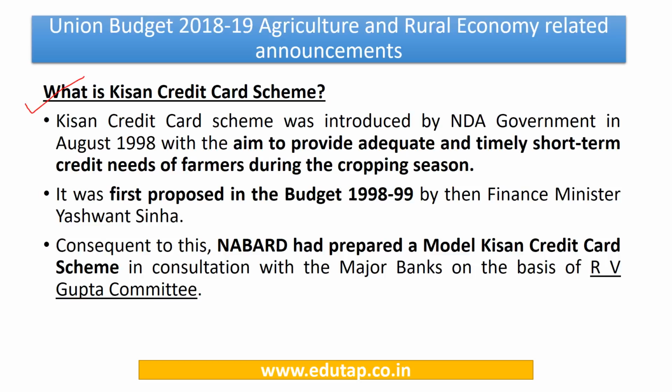So this particular scheme, that is a Kisan credit card scheme, was first proposed in the budget of 1998-99. This is a fact that you need to remember, right? So consequent to this, NABARD had actually prepared a model Kisan credit card scheme in consultation with the major banks. So it was prepared on the basis of R.V. Gupta committee. Again, a factual question, keep this in mind as well.